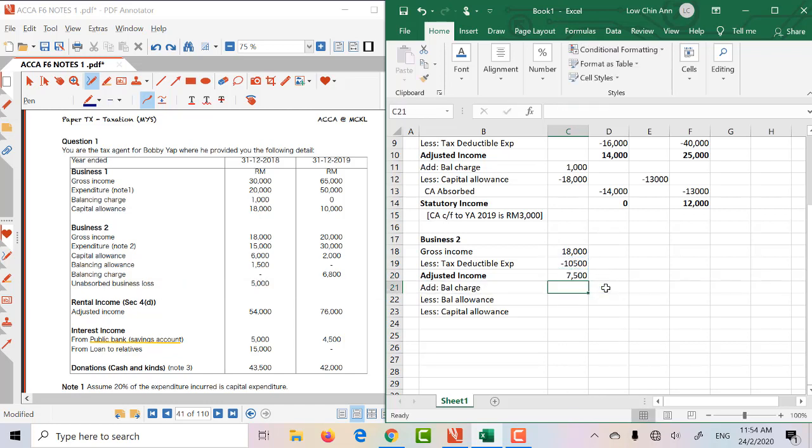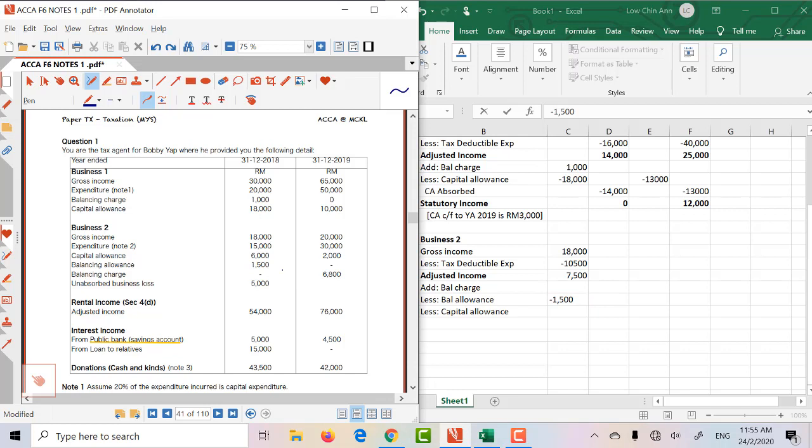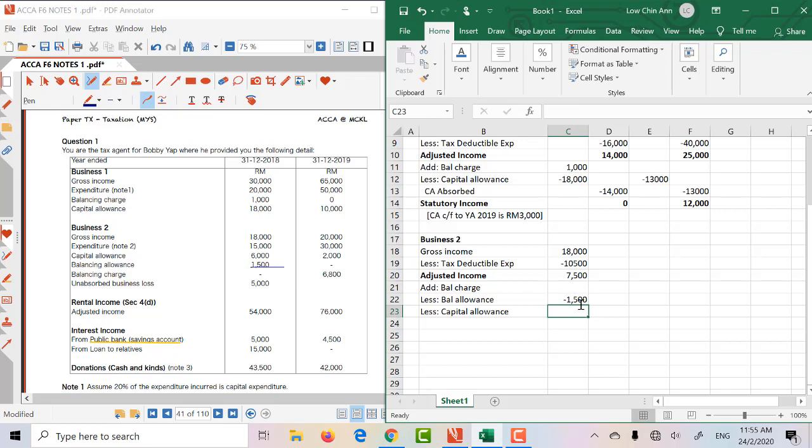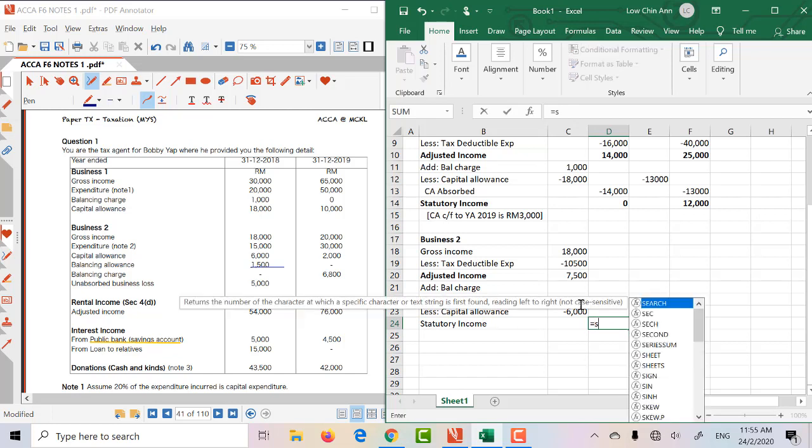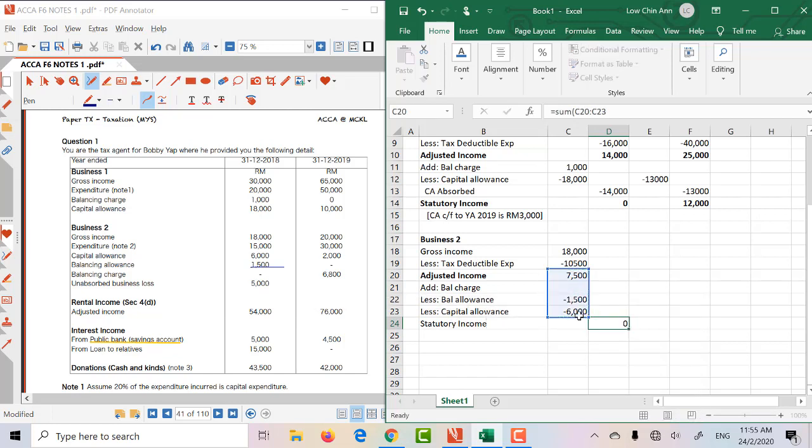Then your adjusted will be 7.5. Now I don't have a balancing charge for business 2, but I do have a balancing allowance, which is 1,005. You can see the figure here, right? It's actually here, 1,005. Okay, and the capital allowance is 6,000. Now, my statutory income will be exactly 0. Now, that's my SI.